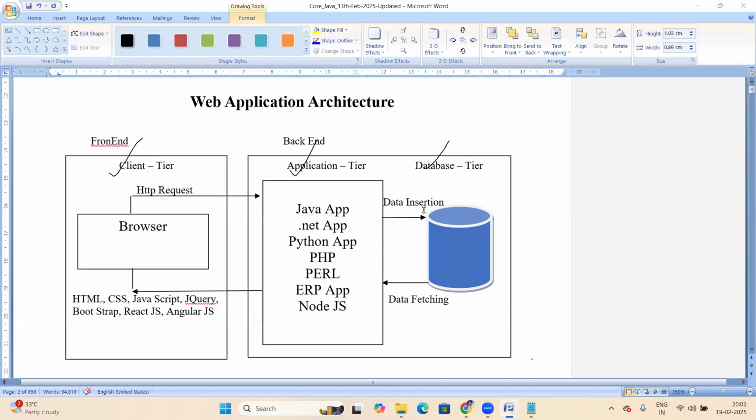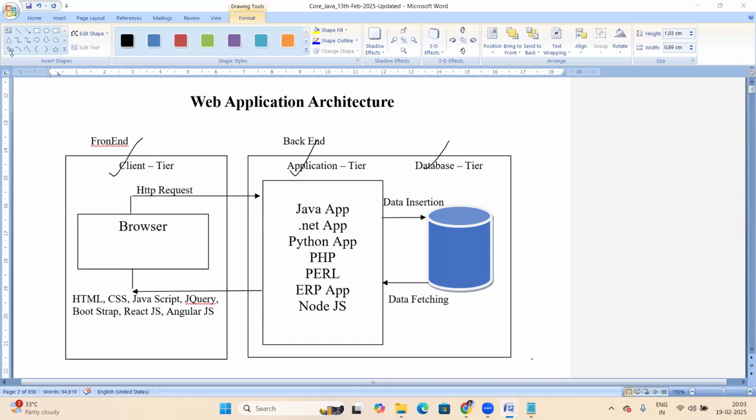Who performs all three roles? A Java full stack developer. Java full stack developer means they must have front end knowledge, Java programming knowledge, and database knowledge. Whoever performs all three roles is a Java full stack developer.